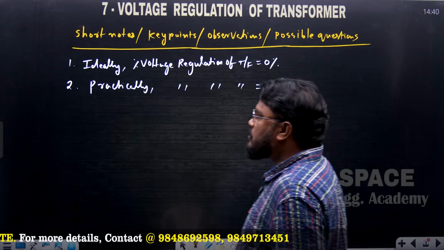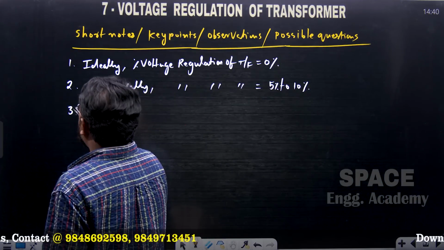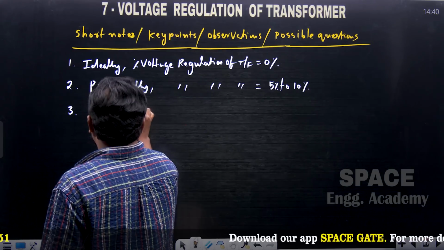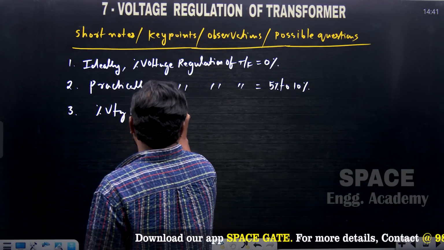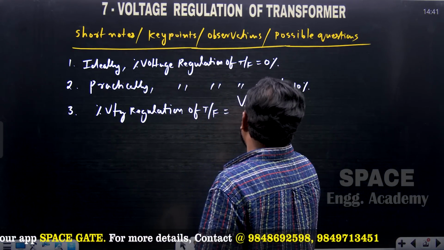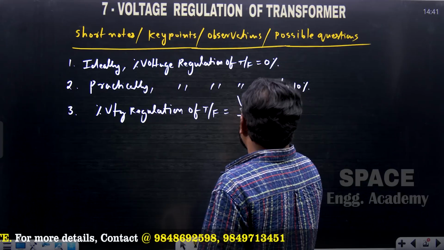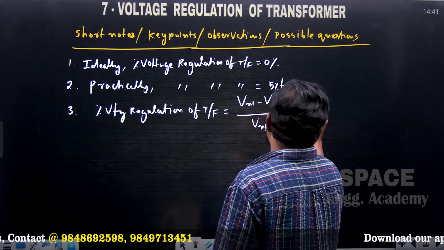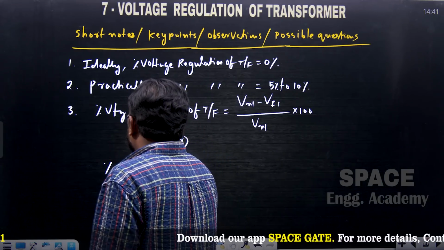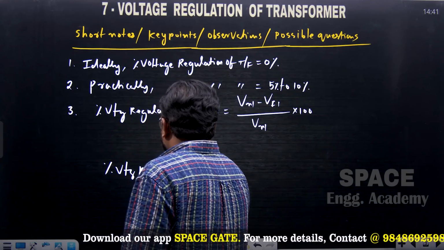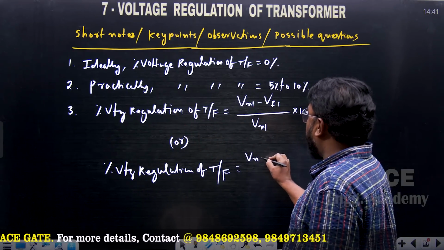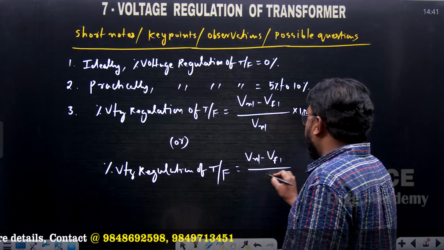And how do we calculate voltage regulation of the transformer? Percentage voltage regulation of the transformer is equal to V_NL minus V full load divided by V_NL multiplied by 100. This formula we can also write as voltage regulation equal to V_NL minus V full load divided by V full load.